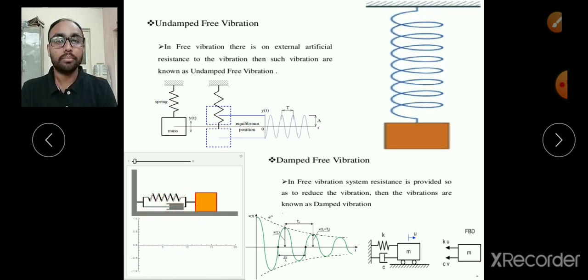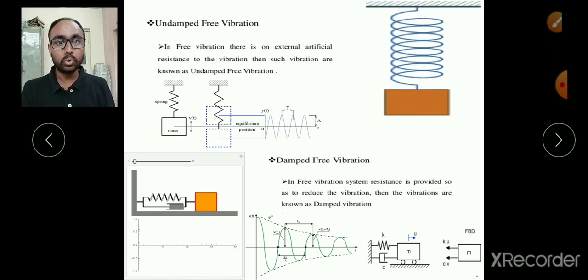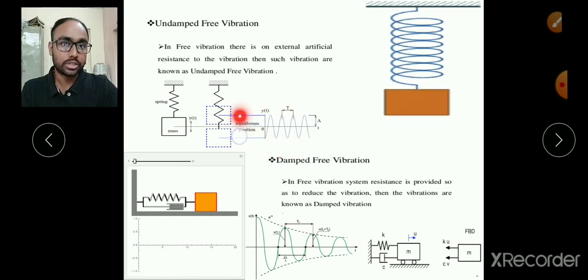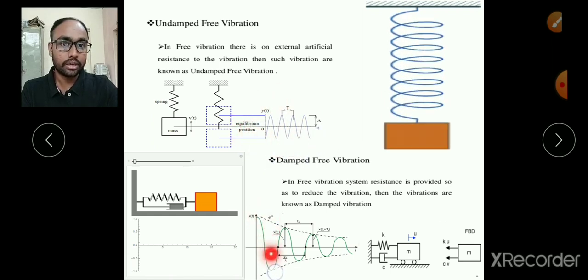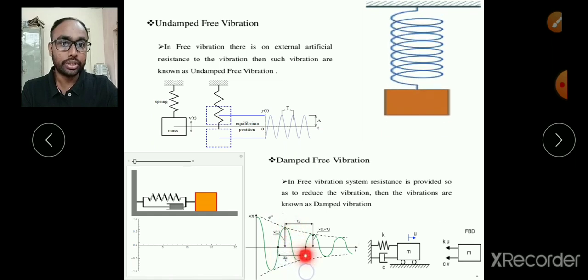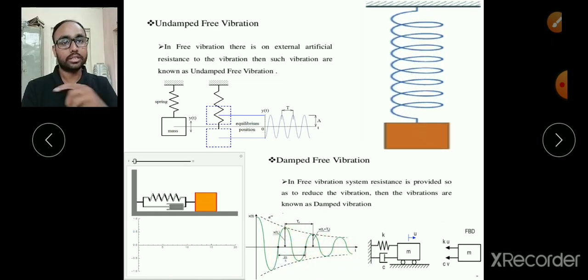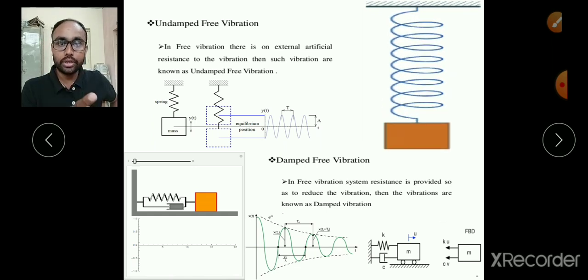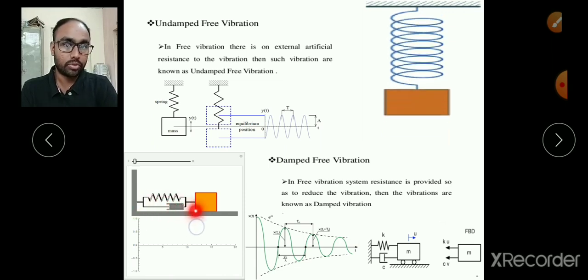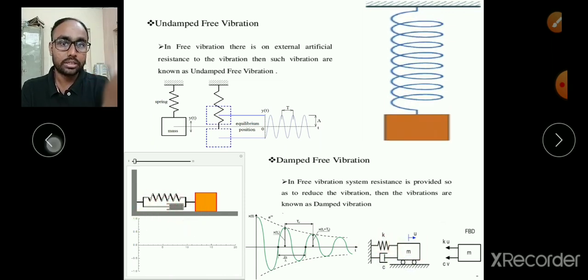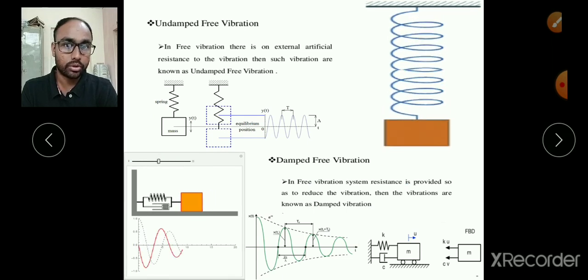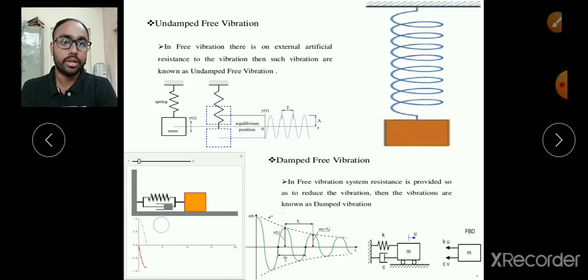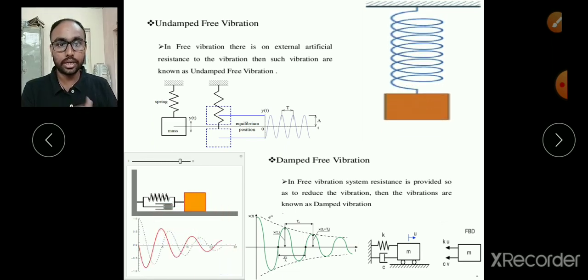Here, that damper tries to decrease the amplitude every time. The graph of the undamped is like this, there is no decrement, but here for the first cycle the amplitude is more, for the second cycle the amplitude decreases, for the third cycle it decreases, and the amplitude goes on decreasing continuously. Such motion is known as damped free vibration. Here we have drawn a steady diagram, and this is a simulation. Now look at this. Yes, the amplitude goes on decreasing.